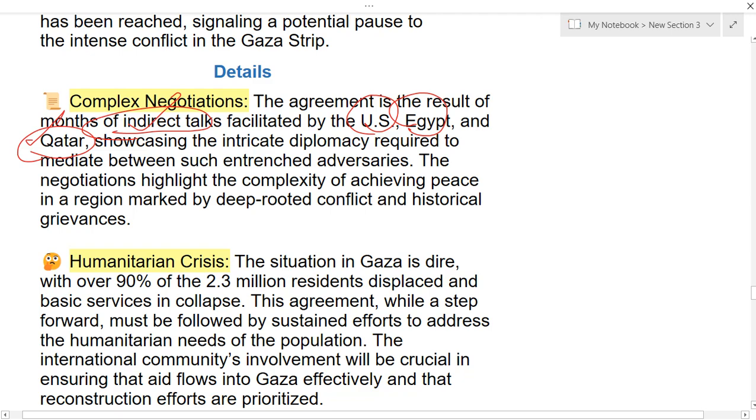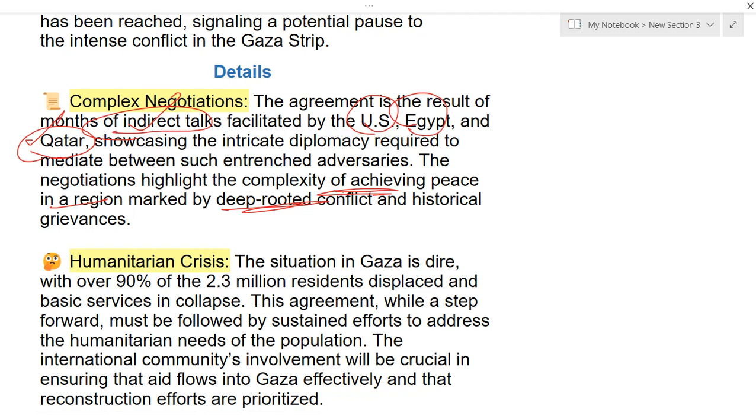Okay, and these negotiations highlight the complexity of achieving peace in the region, and they have also been marked by deep-rooted conflict as well as historical grievances. Recently also they came up with an agreement, but it did not come to an end. So we don't know what the future of this agreement is.